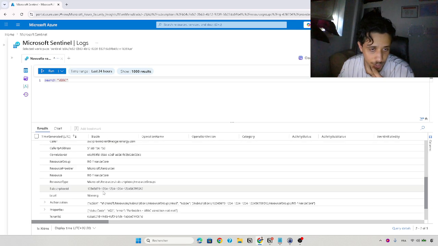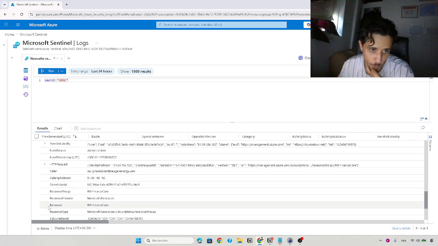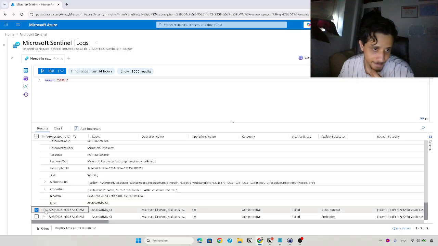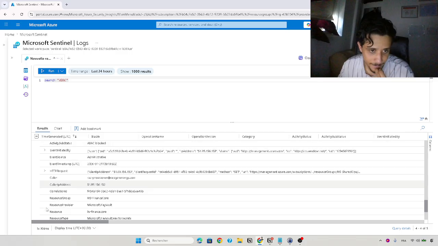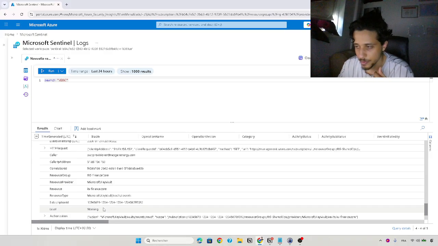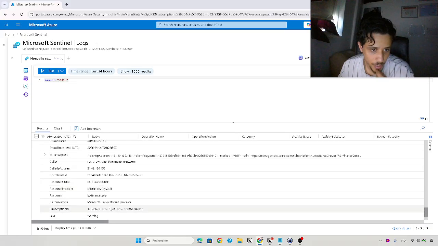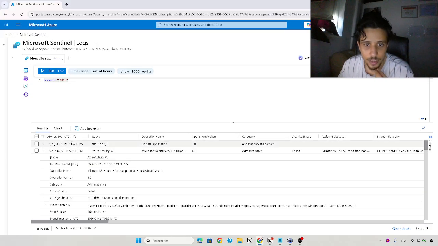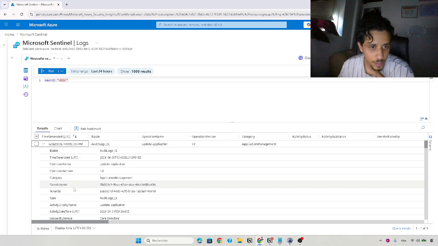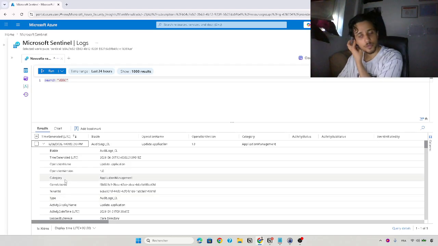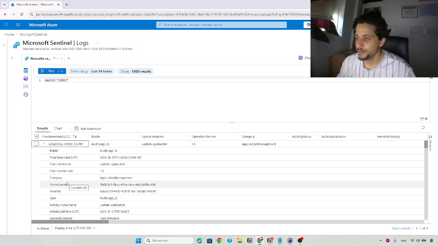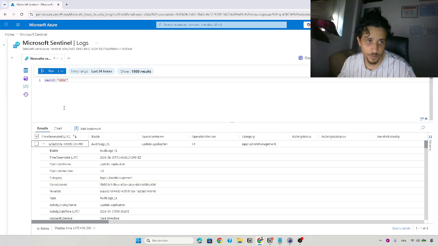We have RG Finance Core and KV Finance Core resource here. We're gonna see our application. So here we have two blocked, and now how many unique resource groups were successfully read.